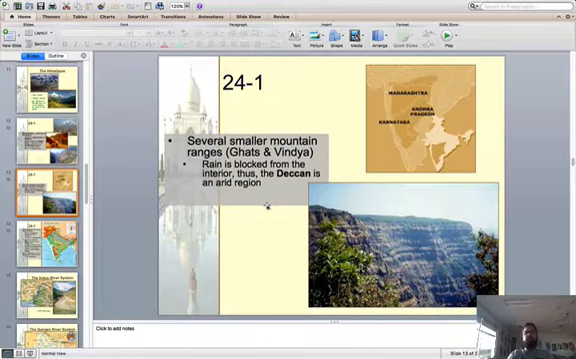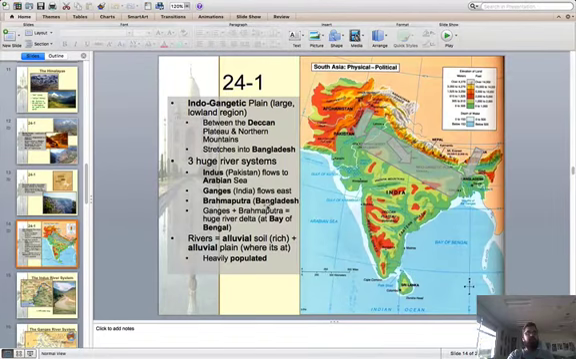And then you have your smaller mountain ranges. So the Ghats, for example, are much smaller mountains that are on each side of the coast of India. And then the Indo-Gangetic Plain I mentioned already, of course, for farming. Your river systems, Indus and Ganges. Ganges is where most people live today. Indus is where early civilizations first started in India. And then, of course, knowing about the alluvial soil.